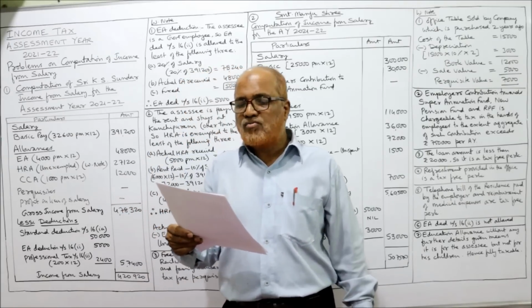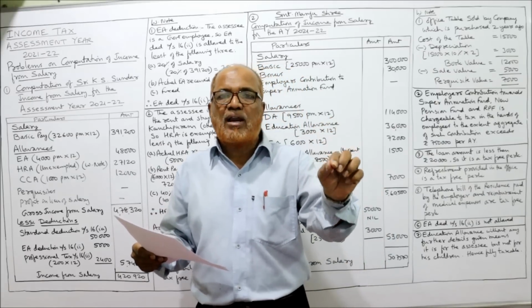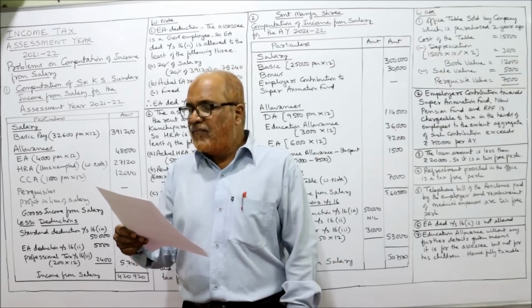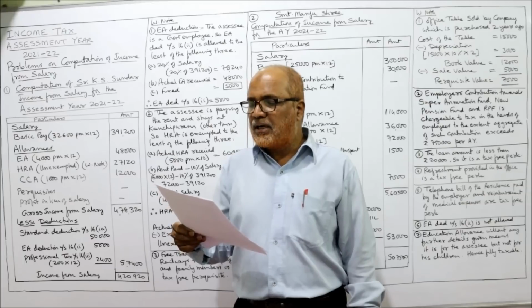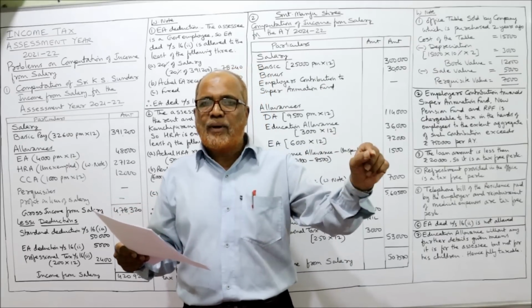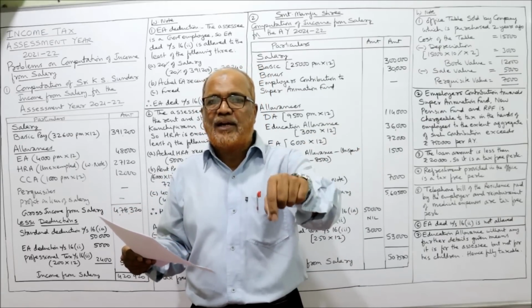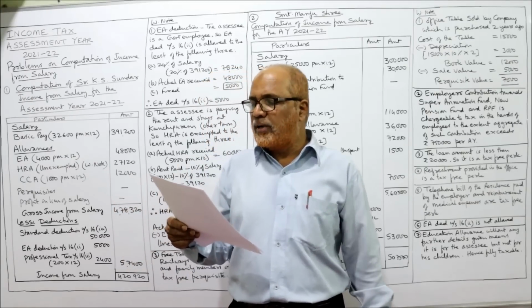Then K.S. Sundar is working in Ministry of Railways. So first of all, he is a government employee, Government of India, at Kanchipuram, Tamil Nadu state. He submitted the following particulars of his income for the previous year 2021, assessment year 21-22. Compute income from salary for the assessment year 21-22.